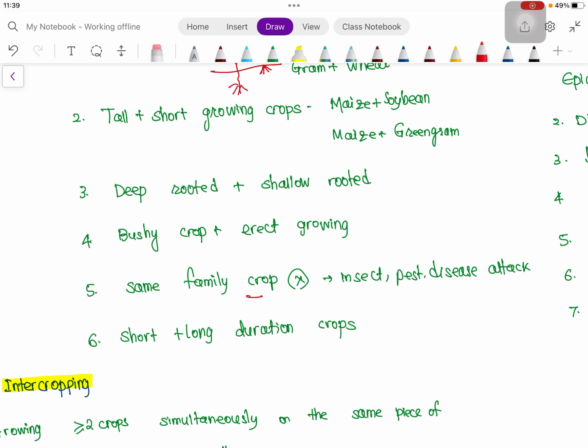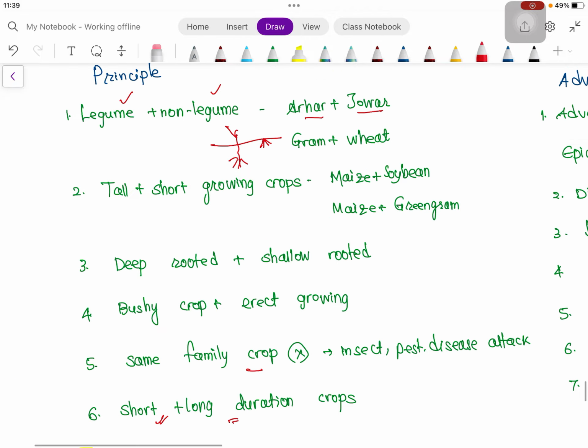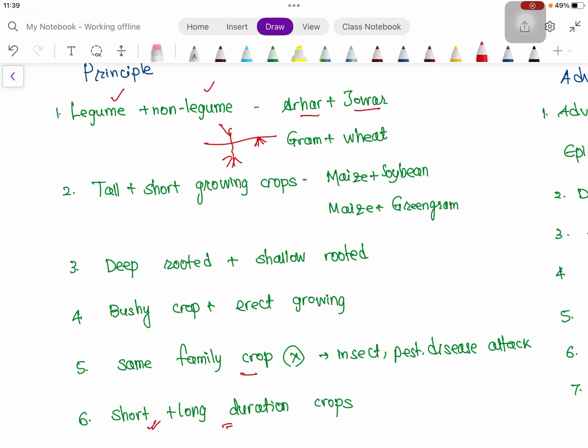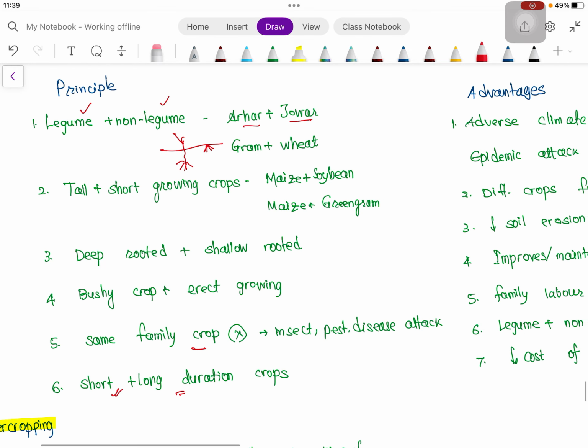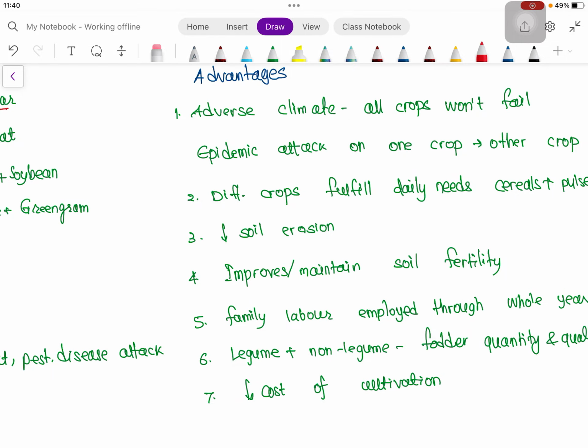Then again, same family crops should not be repeated, and as we know, the insect pest disease attack will be more. Then if one is short growing crop, another is long duration crop. See, most of the time the principles are more or less similar in case of crop rotation or in case of mixed cropping.